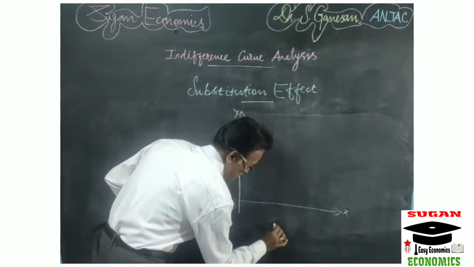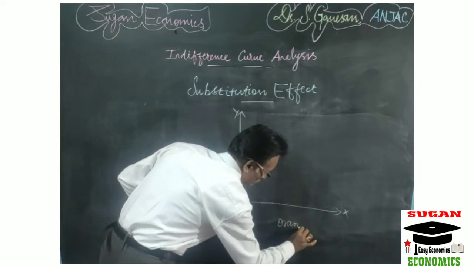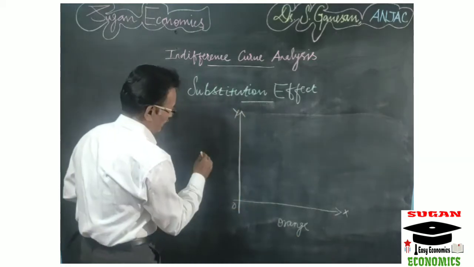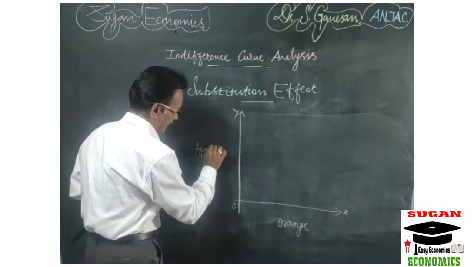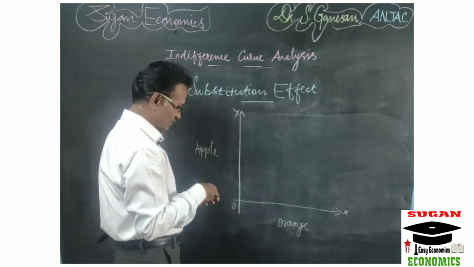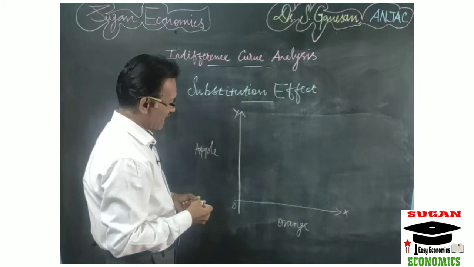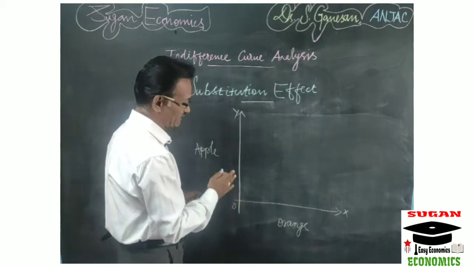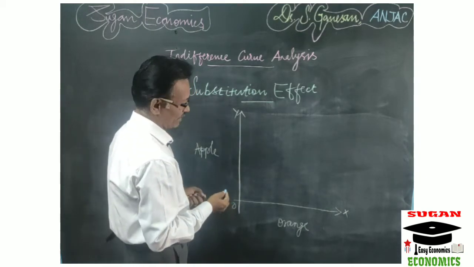So here in the x-axis you have taken orange and on the y-axis we have taken apple. So here, with the help of the given amount of income and the price of apple and orange, we have to draw a budget line.